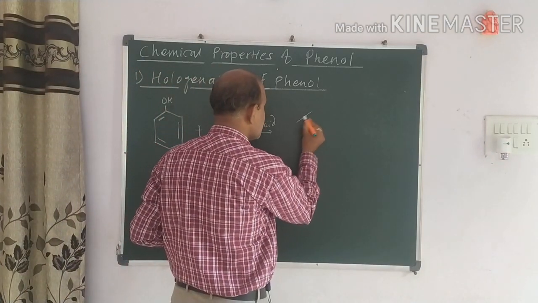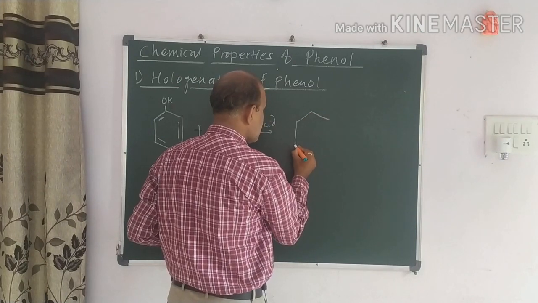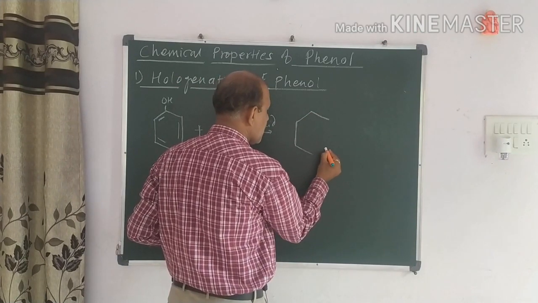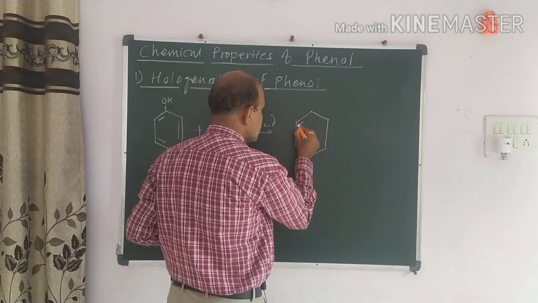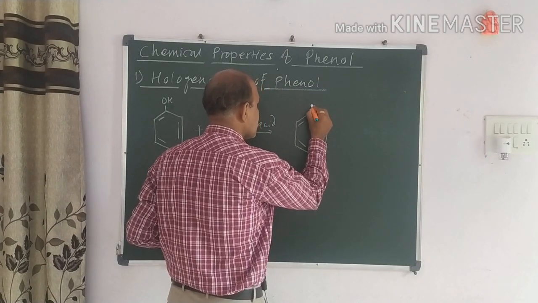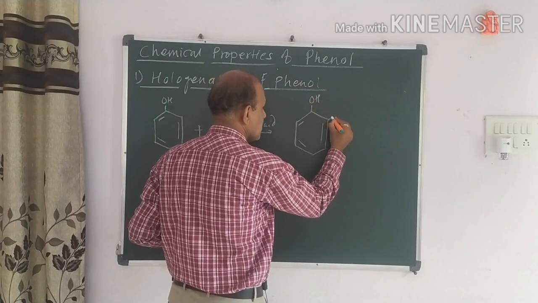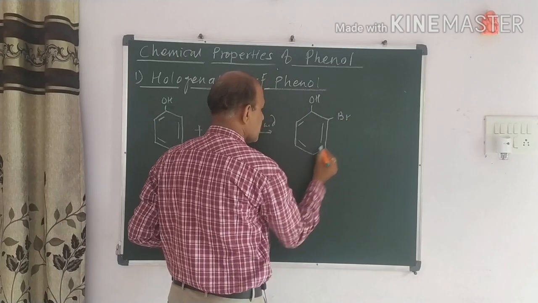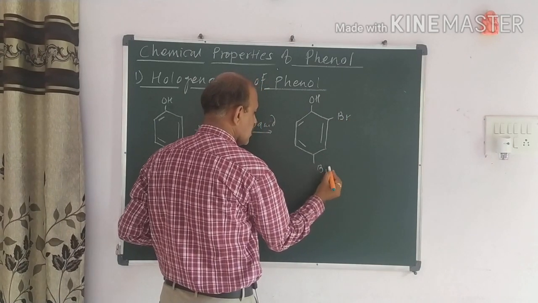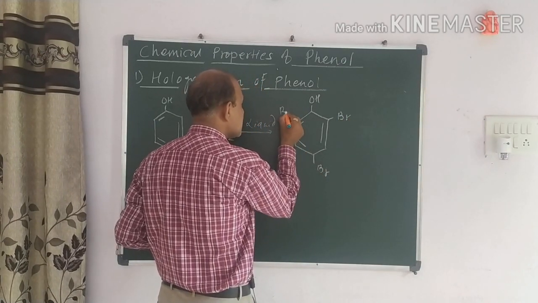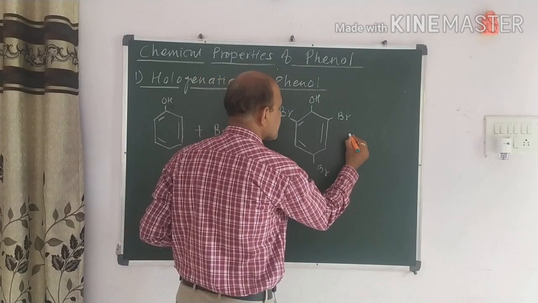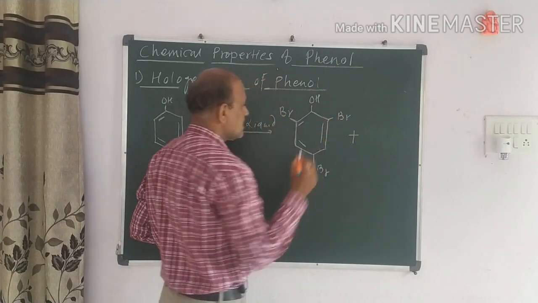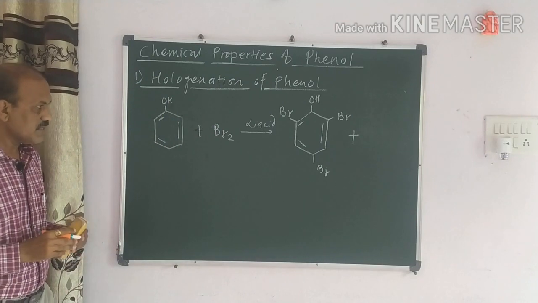It is very simple. All of us know about that. There is a formation of 2,4,6 tribromophenol. 2,4,6 tribromophenol.